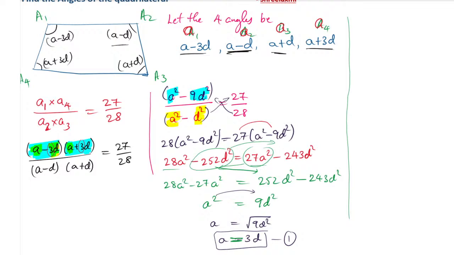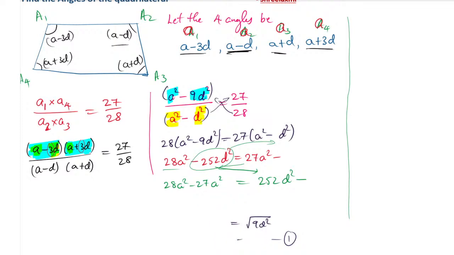Okay, listen here. Here we don't have 9. Sorry, here we don't have 9. So here one small mistake we have done. Listen here, this is a small mistake we have done. Here the mistake is, here we have only d square. So 27 into a square, 27 a square, 27 into d square, 27 d square.